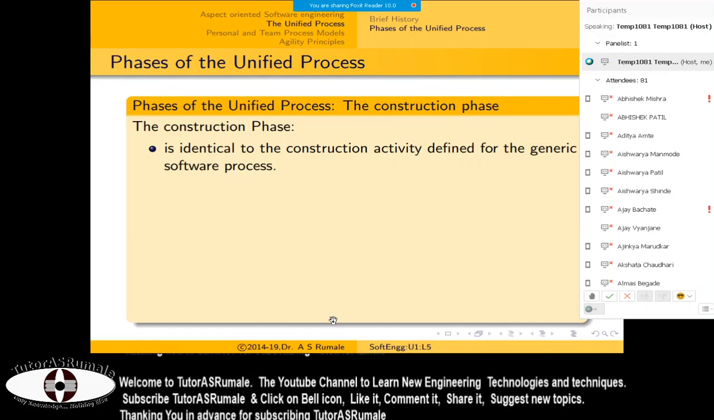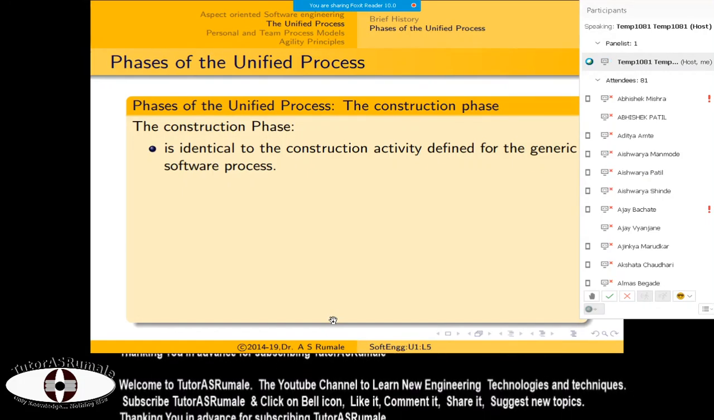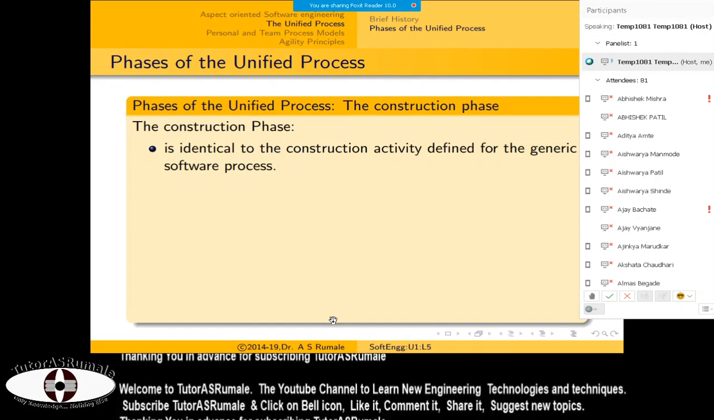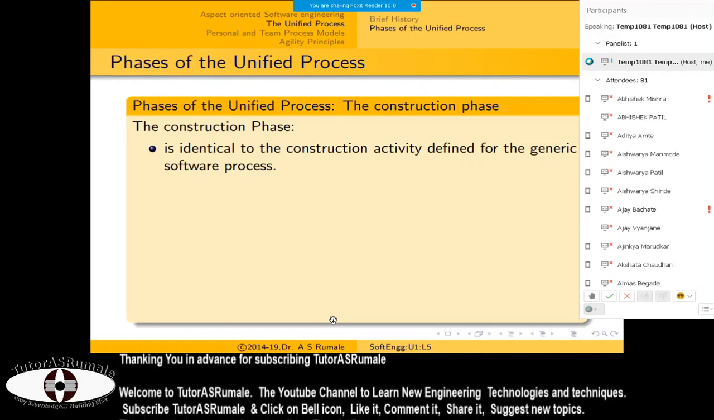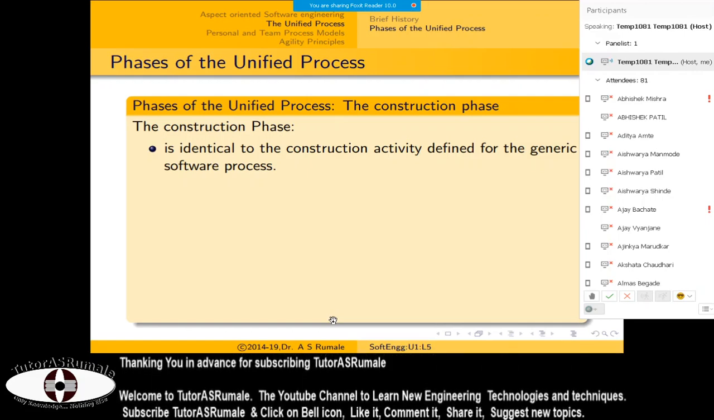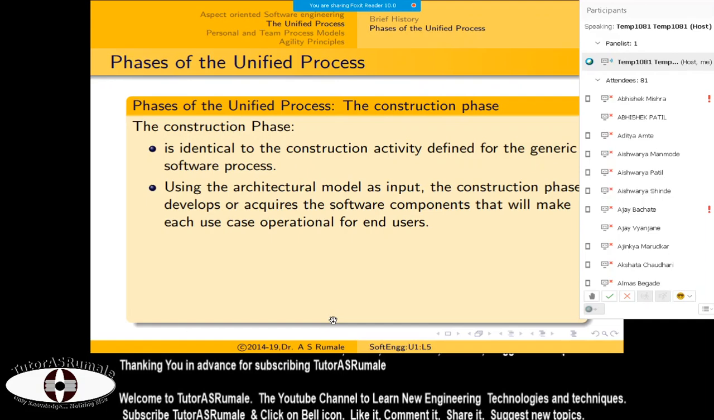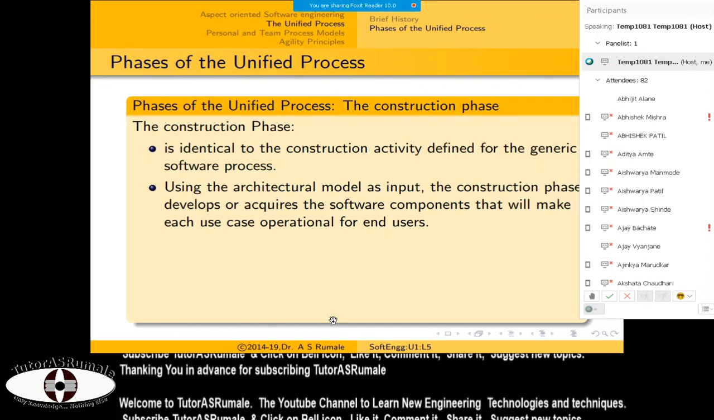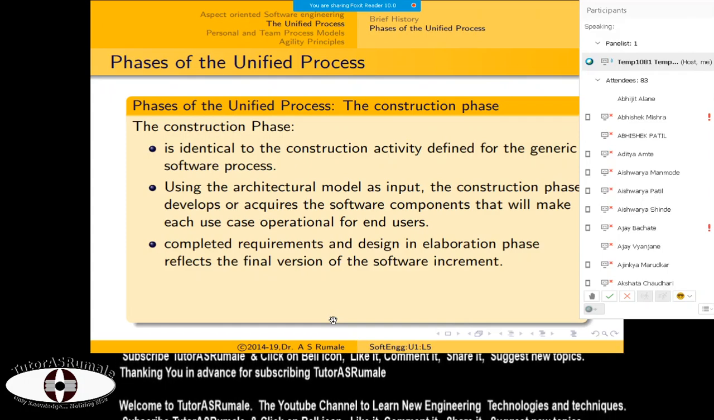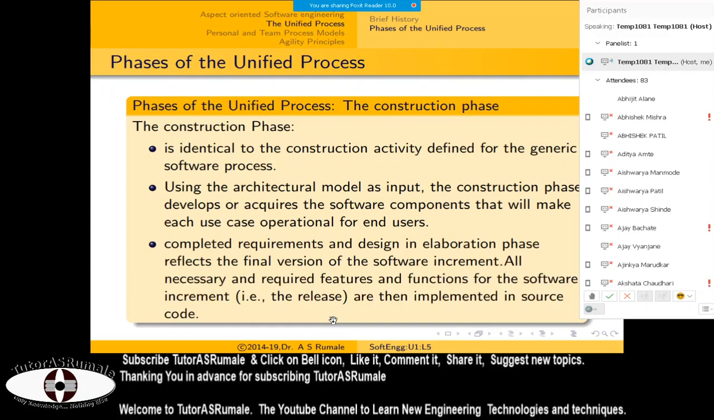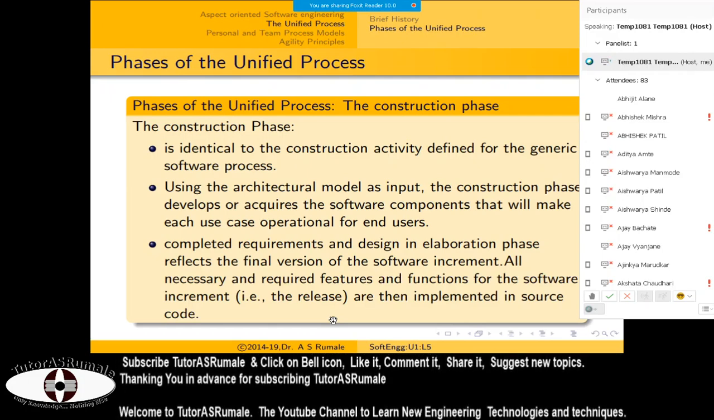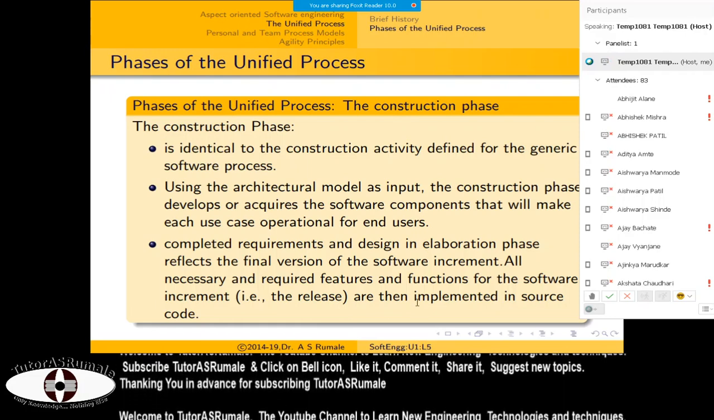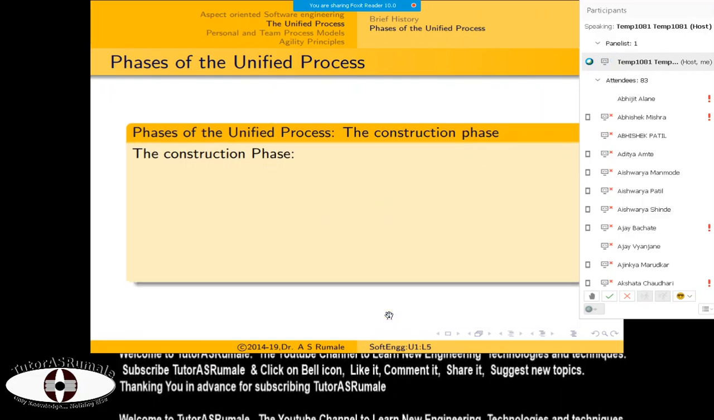One is called theoretical construction, where you first create the pseudocode or algorithm, because creating pseudocode or an algorithm helps you create your source code very easily. You use the architecture model for this, and you create the construction, or you can say your programs. So the main program, subprograms, functions, and all those things are added in this construction phase. And software increments or versions, which we can call releases, are then implemented as the source code.